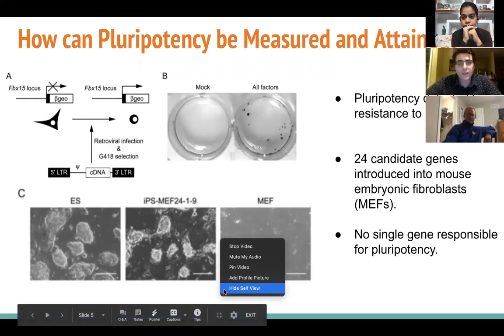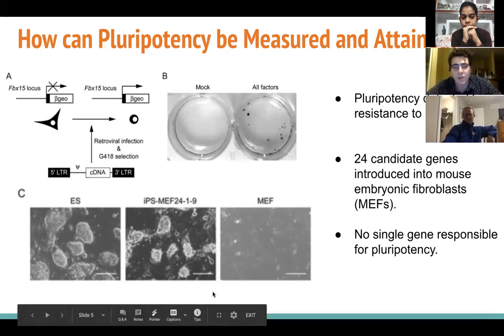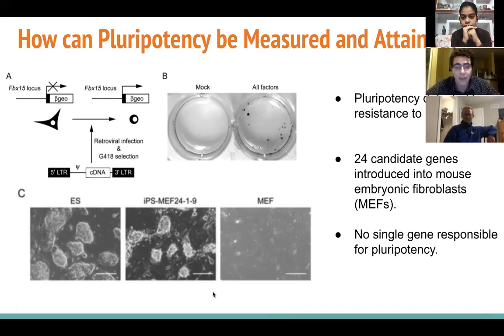Okay, so the first thing they needed to do was develop an assay for detecting pluripotency, and you can see this in Figure A. So the Fbx15 locus, which is required for maintenance of pluripotency, is attached to a beta-geo cassette, which contains antibiotic-resistance genes. And the general idea behind this is that factors that induce pluripotency will lead to resistance to the antibiotic G418, which was used for selection.